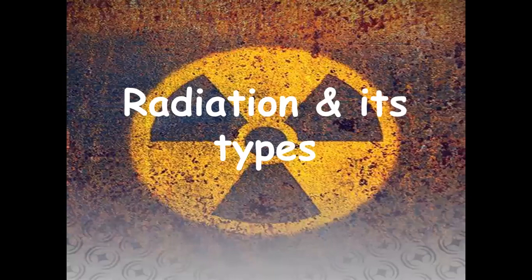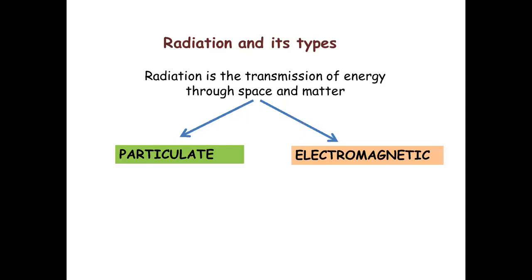The next part we are going to see is radiation and its types. Now, what is radiation? Radiation is the transmission of energy through space and matter. There are 2 types of radiation. The first one is known as particulate radiation, and the second one is known as electromagnetic radiation.